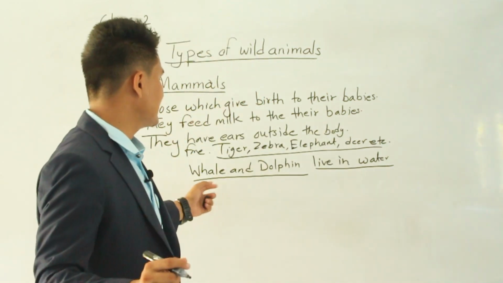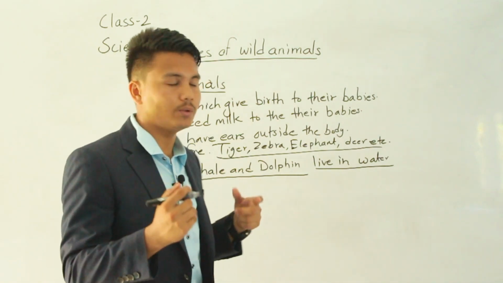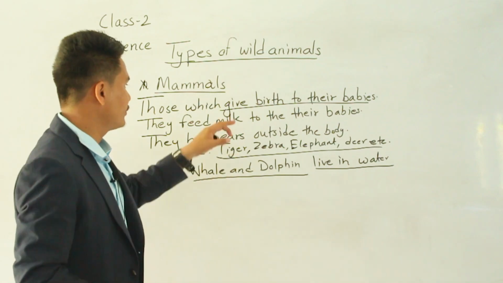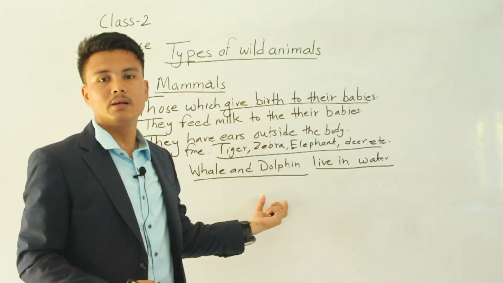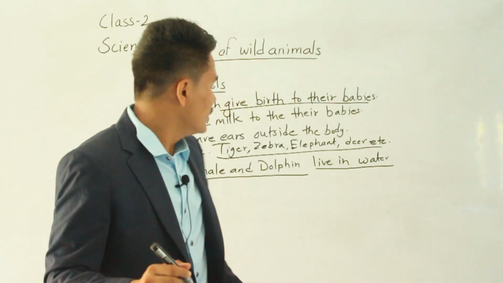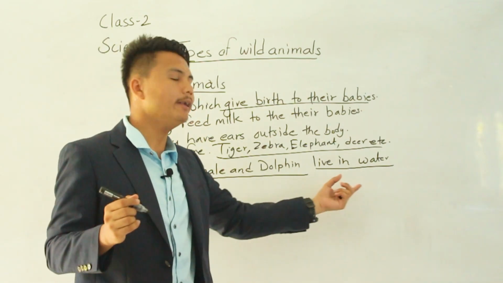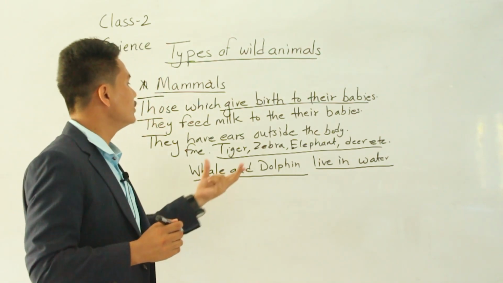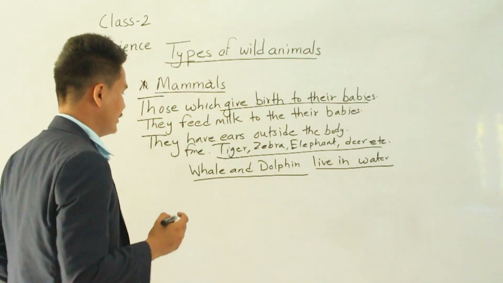Whale and dolphin, where do we keep them? We keep them in mammals. Why? Because they give birth to their babies. They do not lay eggs. So they are kept in mammals, not in fishes. Although they are found in water, they do not belong to fishes.